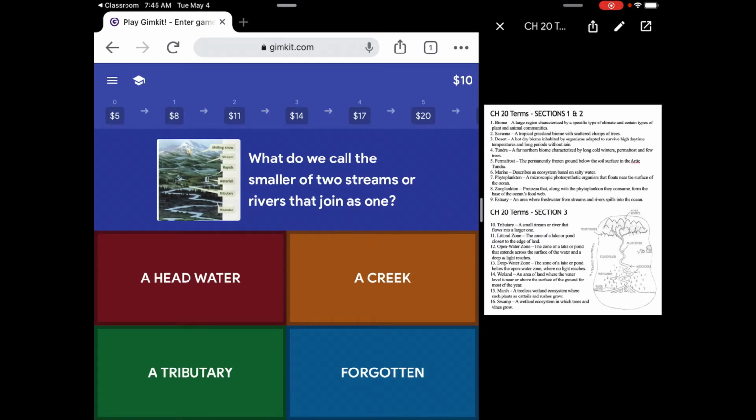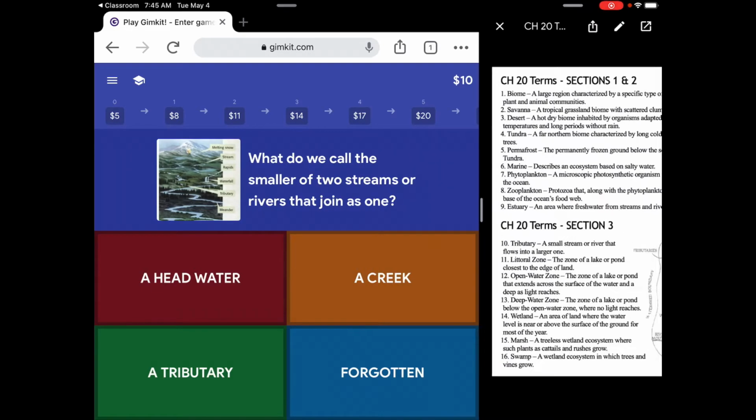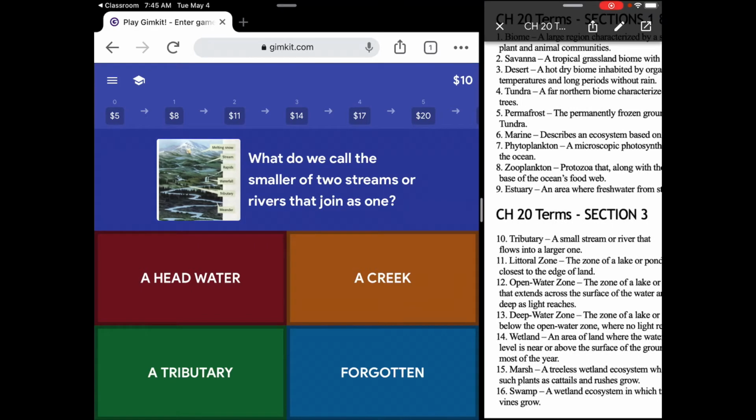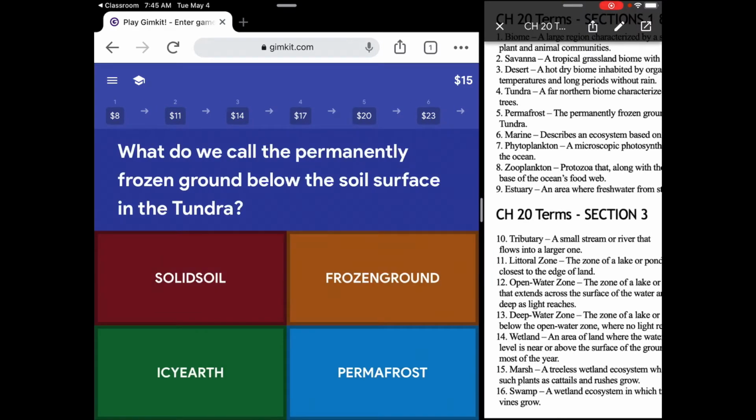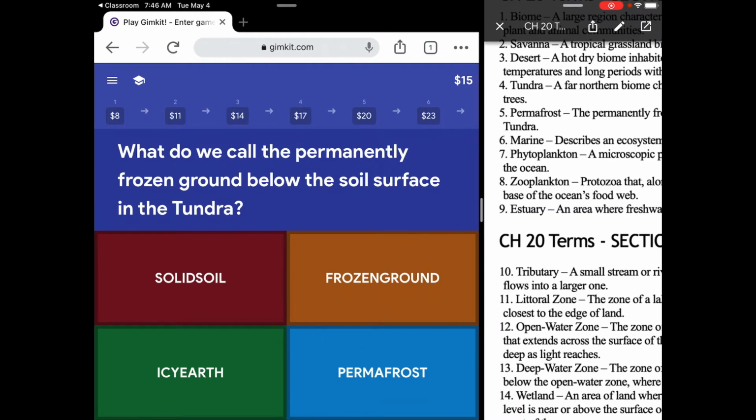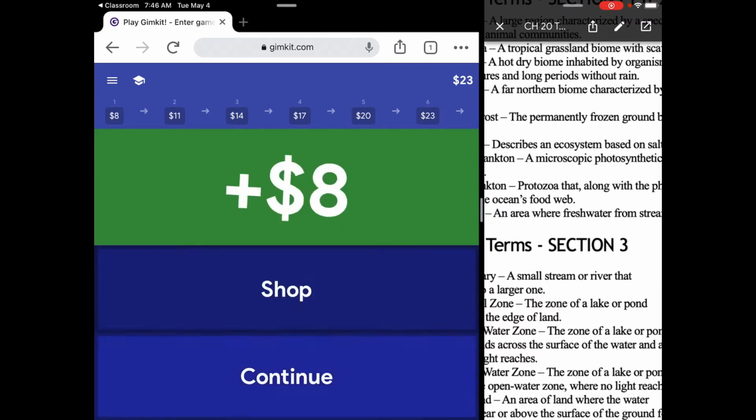So what do we call the smaller two streams or rivers that join as one? Creek, headwater, forgotten. None of them are on the vocab list, but tributary is a small stream that joins or flows into a larger one. 5 bucks. All right, continue. What do we call the permanently frozen ground? None of these, again, are on the vocab list except permafrost. There's permafrost, the permanently frozen ground below the soil. Now I went up, if you look at the top, it shows you that I'm going up 3 bucks each time I have my streak continue.